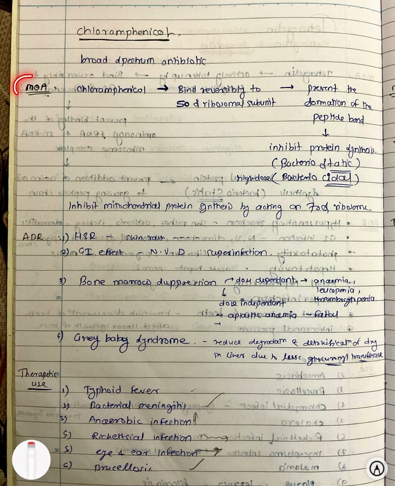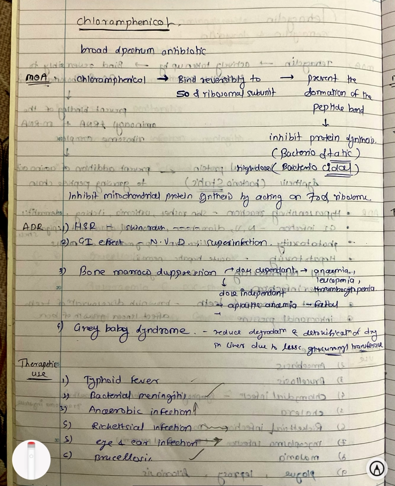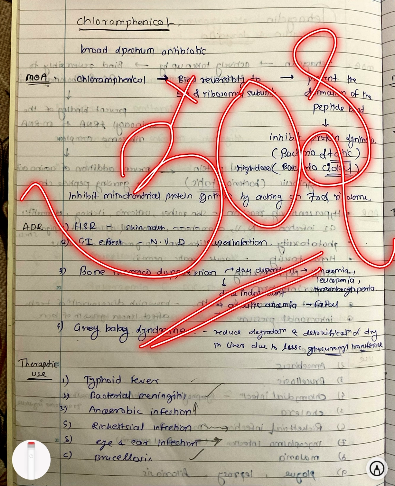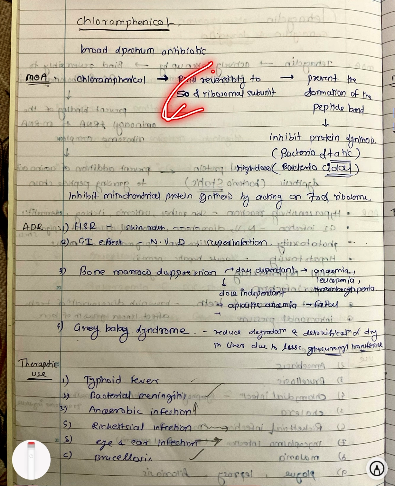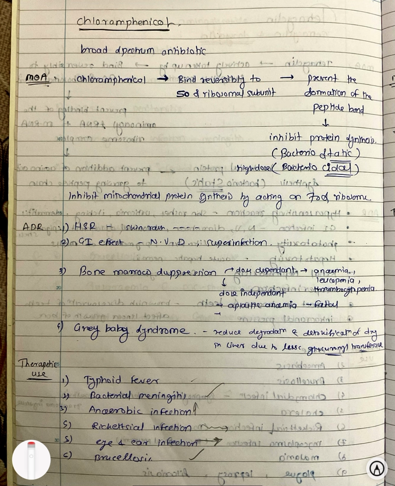The mechanism of action of the chloramphenicol is something like this. The chloramphenicol will bind reversibly to the 50S ribosomal subunit. It is very much similar to the aminoglycoside and tetracycline, but aminoglycoside and tetracycline bind reversibly to the 30S ribosomal subunit, while chloramphenicol binds reversibly to the 50S ribosomal subunit, and it will prevent the formation of the peptide bond, and due to preventing the formation of the peptide bond it will inhibit the protein synthesis as usual.